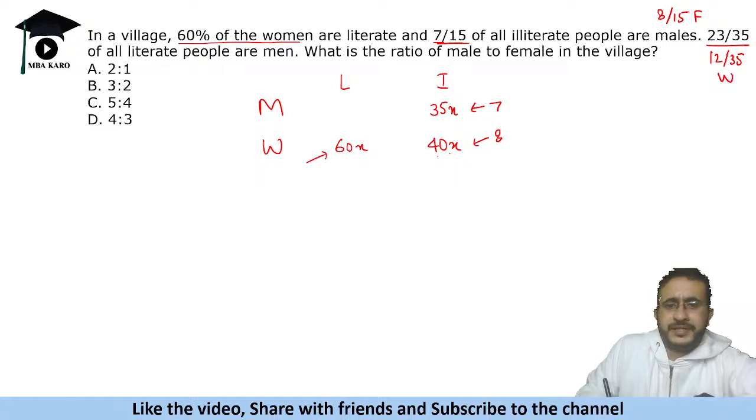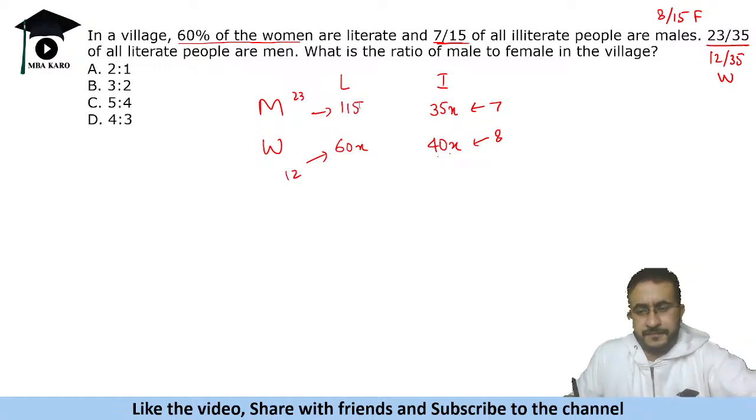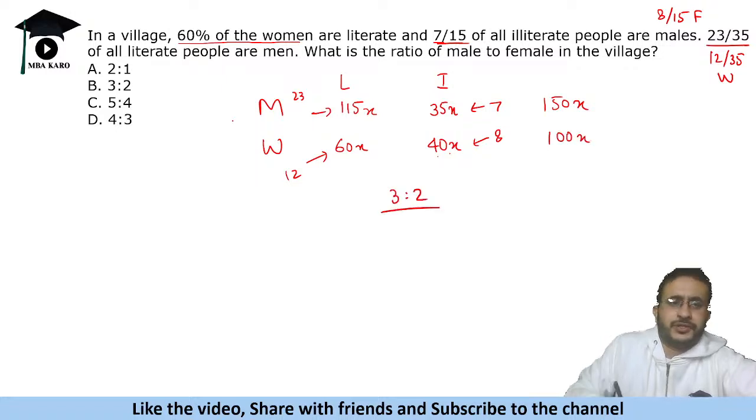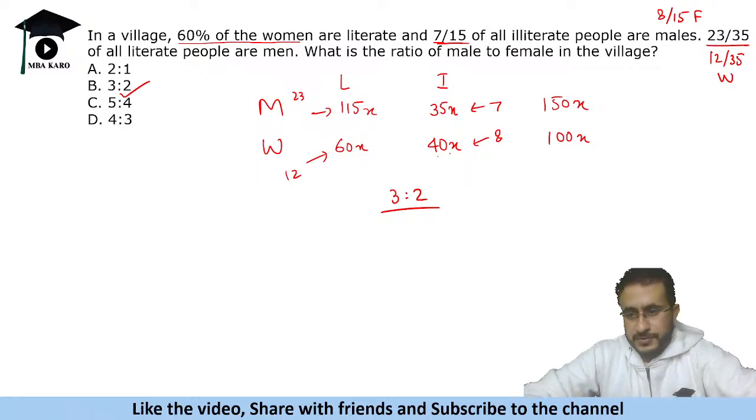So 12 parts here is 60. So how much will 23 parts be? 23 parts will be 115, isn't it? So total number of males is 150x and total number of females is 100x. So the ratio is 3:2. Answer is option B. Okay, so very good, Mansi. You were the only one to get it right.